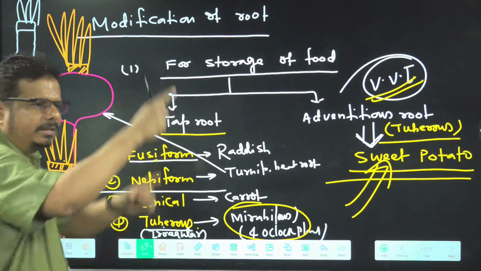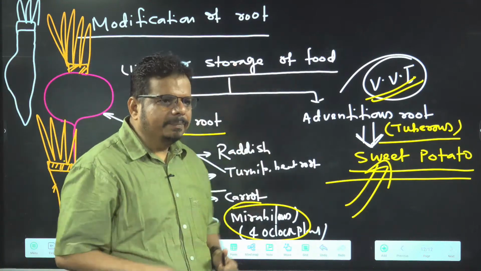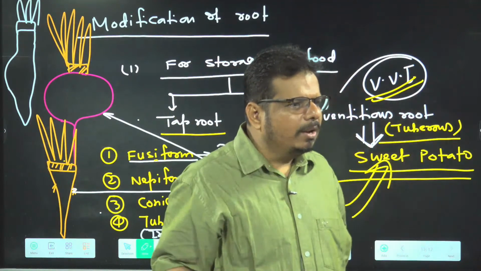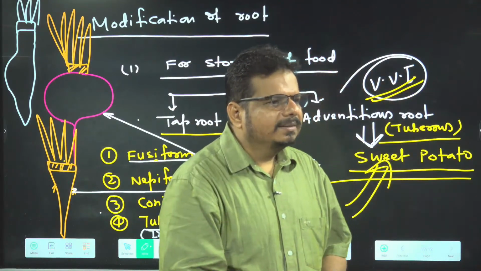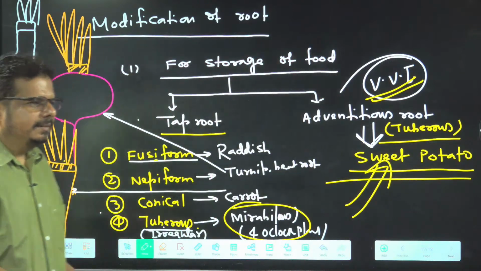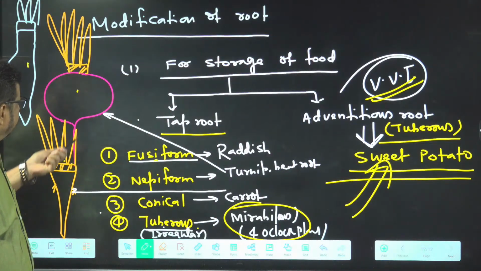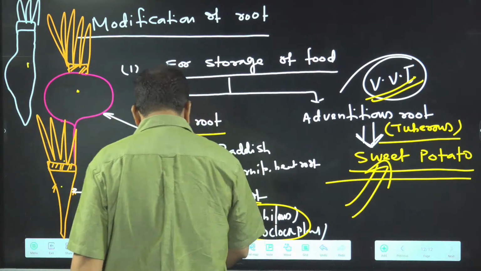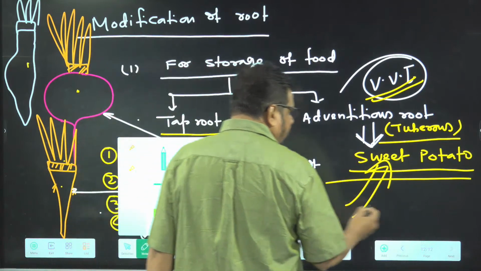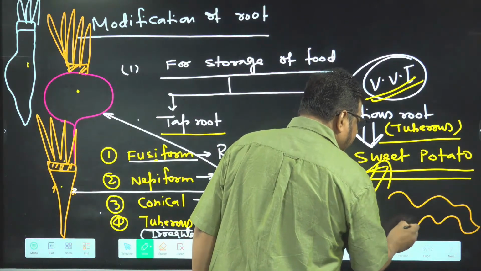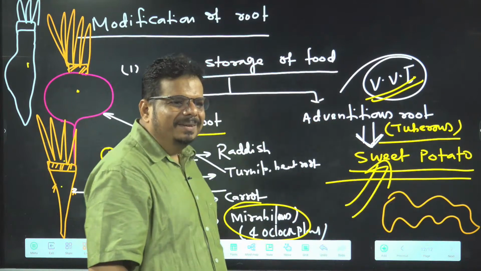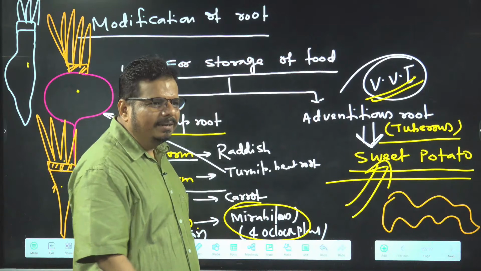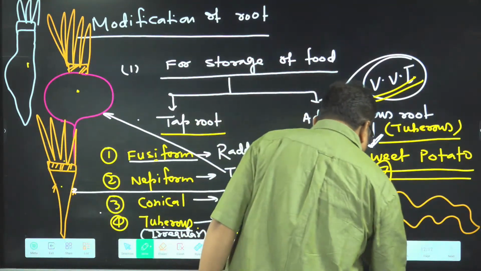Sweet potato has an irregular shape, no? You have not seen a particular shape. Sweet potato is available here in the market, no? So you have seen how the sweet potato looks. It is irregular. Radish, turnip or beetroot, carrot, and then you find sweet potato, irregular like this. Able to understand or not? Irregular in shape. Is it clear? Done? Over? So storage is over.